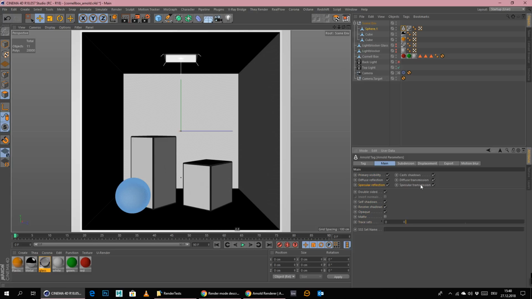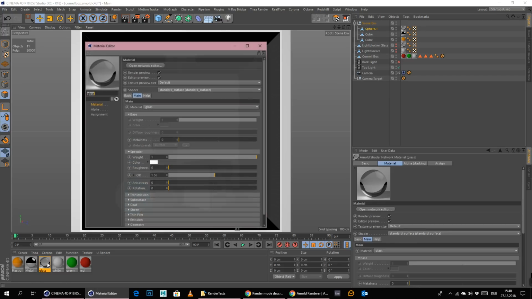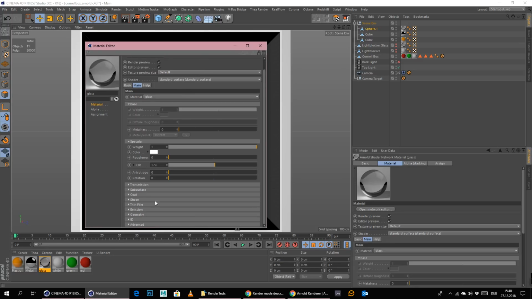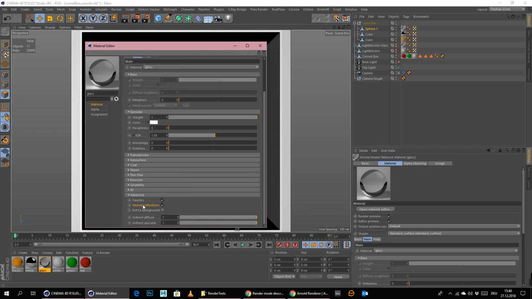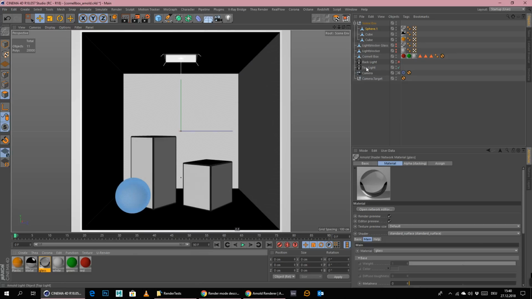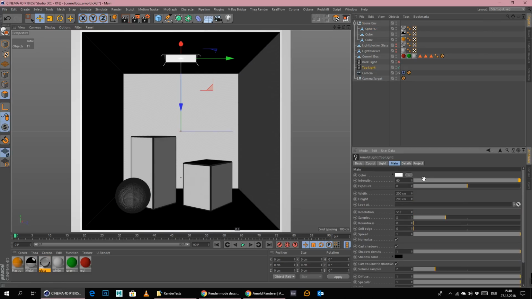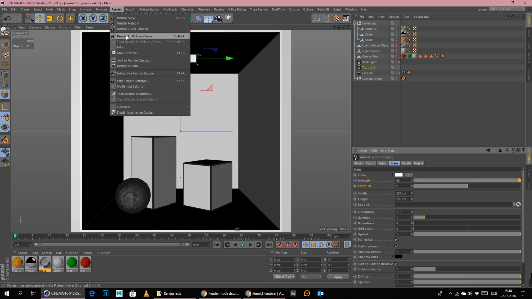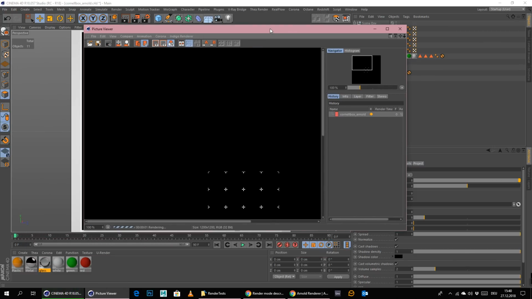Is there anything? Displacement? No, no, no. I think you can here in advanced. I think you can turn on the caustics. Yes, I did this here, and in the light I think I have gone up with the samples to 3. Let's start out with 1 here for now, and the intensity is set to 60 in the light, which I think was just right for this scene actually.